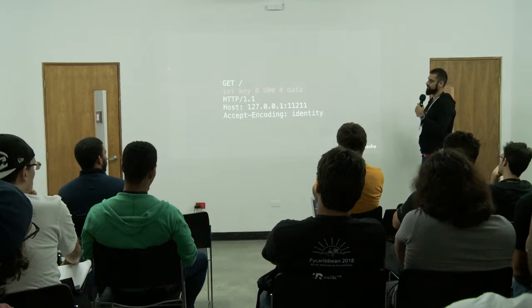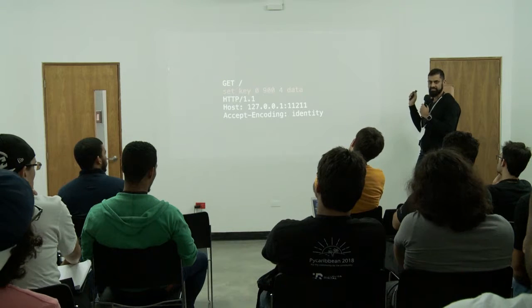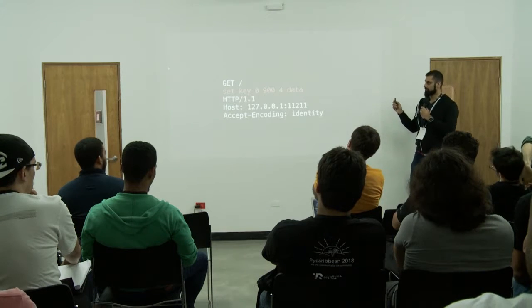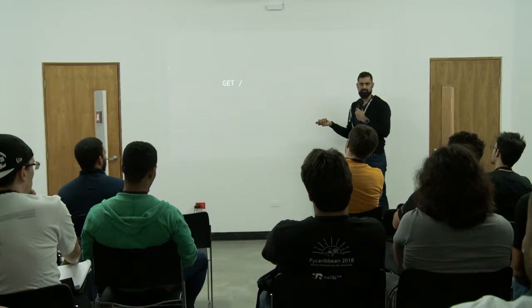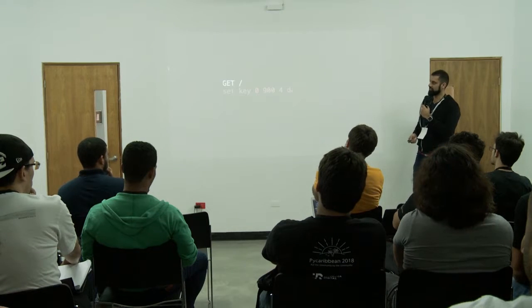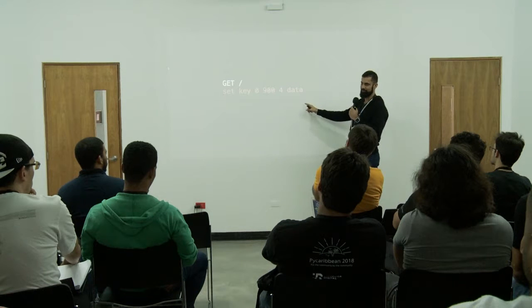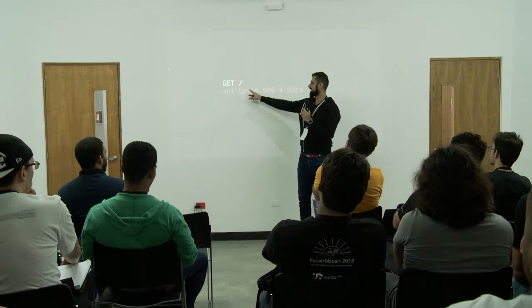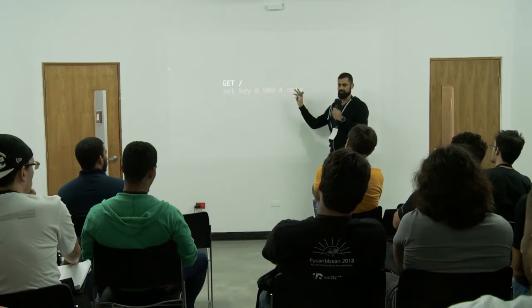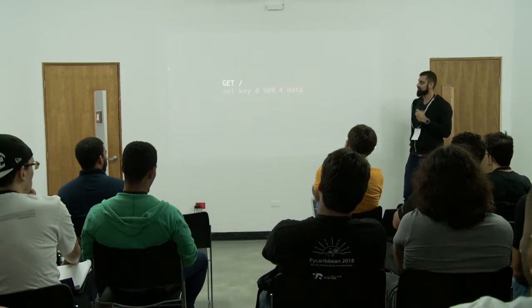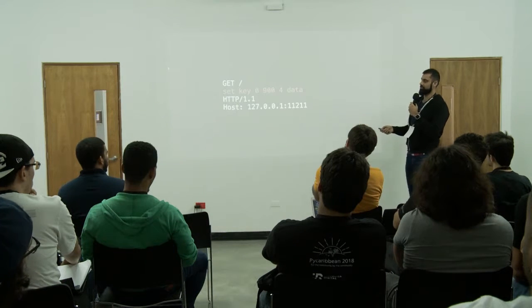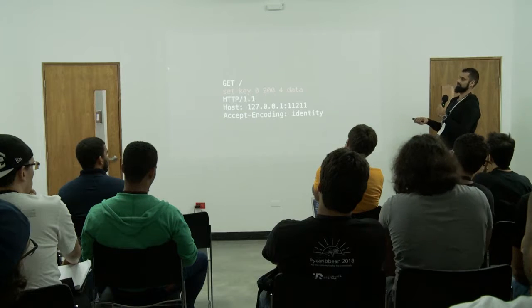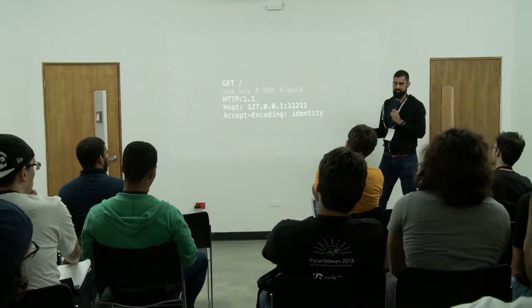So what happens if you sent this to Memcache? Remember, it doesn't know HTTP. So what's going to happen is it's going to get sent GET, and it's going to go, I don't know what this is. Why are you sending me this? Then you're going to send it this, and it's going to go, oh, yeah. Memcache protocol, get it. Set data in key. These are kind of timeout parameters and other things. It's going to go, cool. Then you're going to send it this, and it's going to go, I don't care. What is this? Why keep on sending me this stuff? Stop it. That's what Memcache is going to be saying.